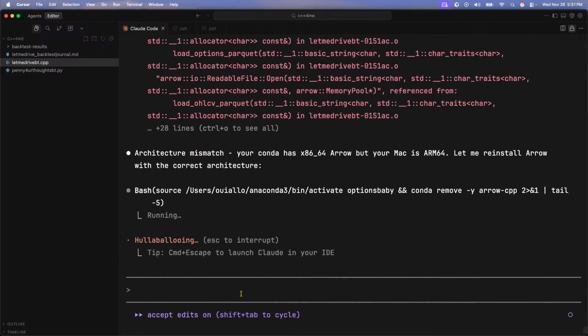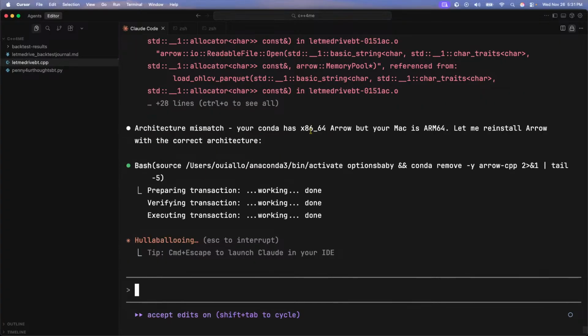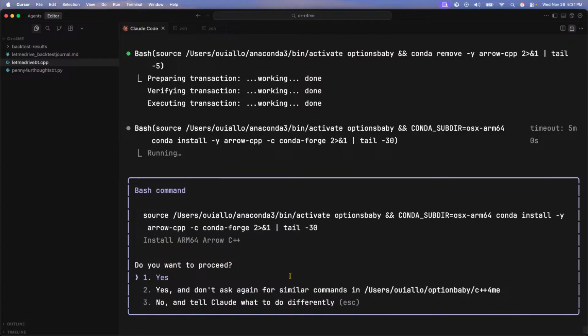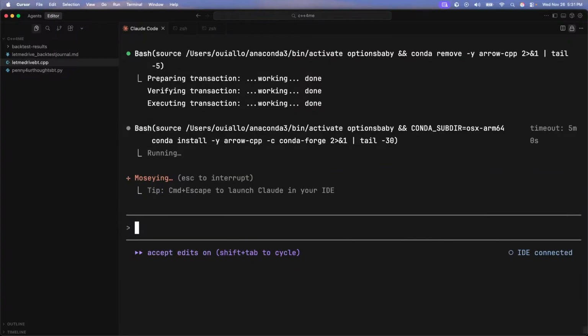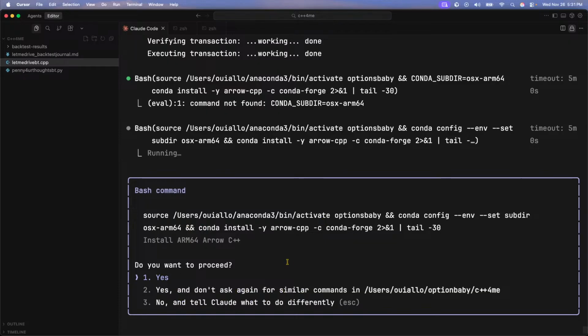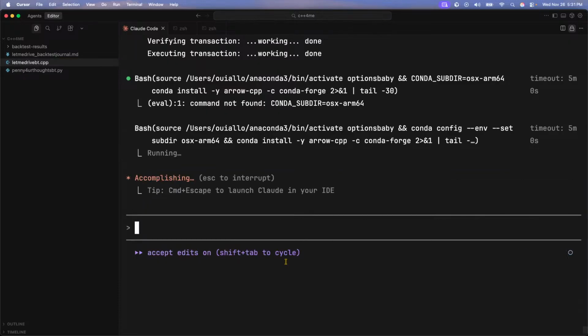The architecture mismatch: your Conda has x86_64 Arrow, but your Mac is ARM64. Let me reinstall Arrow with the correct one. Okay, install Arrow. I'm sorry, give me a second. I'm going to get to your question, Alex. Give me one second. I just want to make sure this is good.